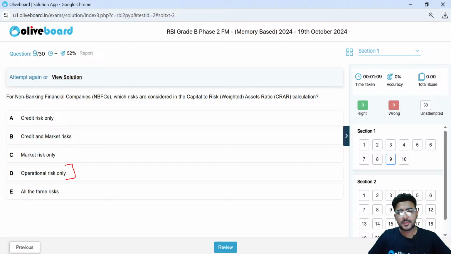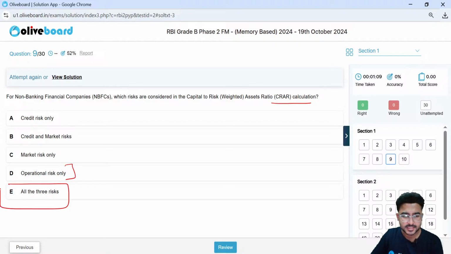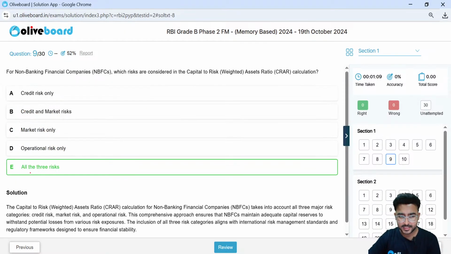Operational risk. My business is not doing well. That's an operational risk due to any kind of internal control issues, right? Now, CRAR is considering all the 3 risks, right? So option E here is the correct choice. All the risks are being considered by the CRAR.